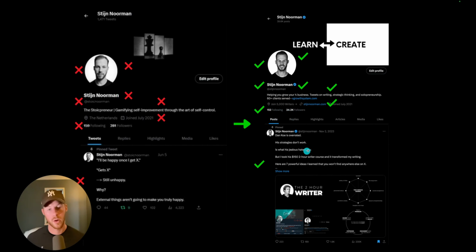And then we have your pinned post. So in your pinned post, you can basically promote something, or you can show your expertise with something, or you can connect with your audience. There are a lot of different ways to do it, but make sure your pinned post is one of your best posts.